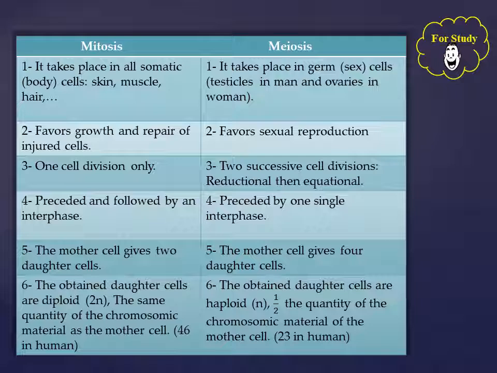It means half the quantity of chromosomal material of the mother cell, which is 23 in a human.